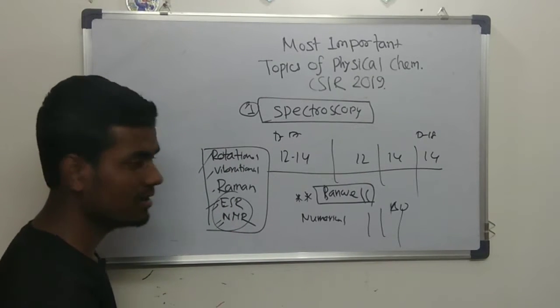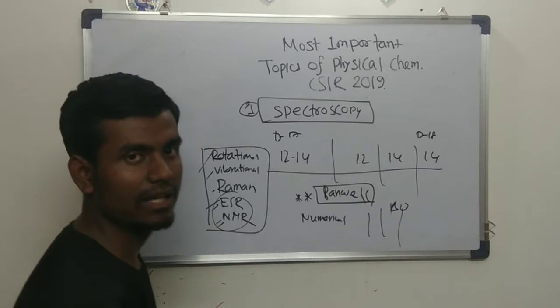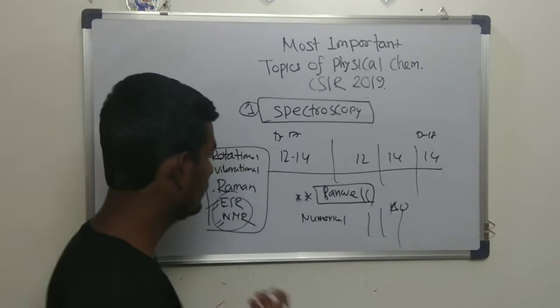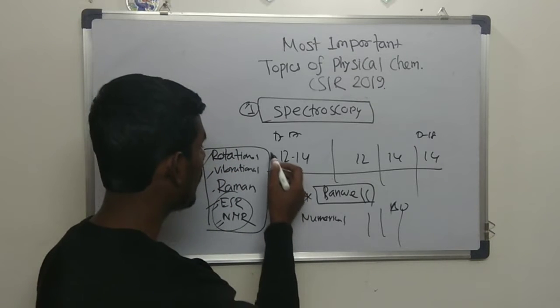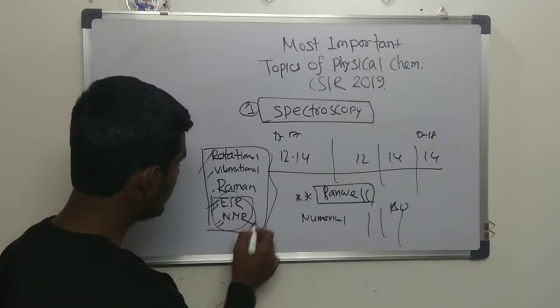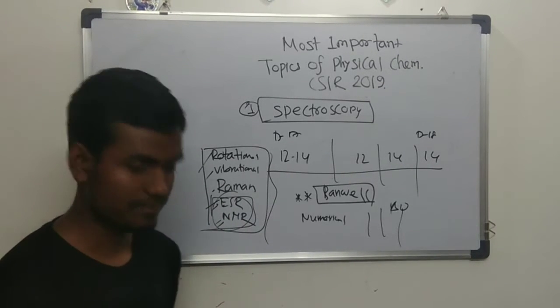How will it split? For example, they can give you any active nuclei, and there are 4 or 5 active nuclei with each other. How will it split? What will be the intensity ratio? These are basically the points covered in CSIR. So for ESR and NMR you can read Atkins as well as Banwell. These are the topics you have to understand.